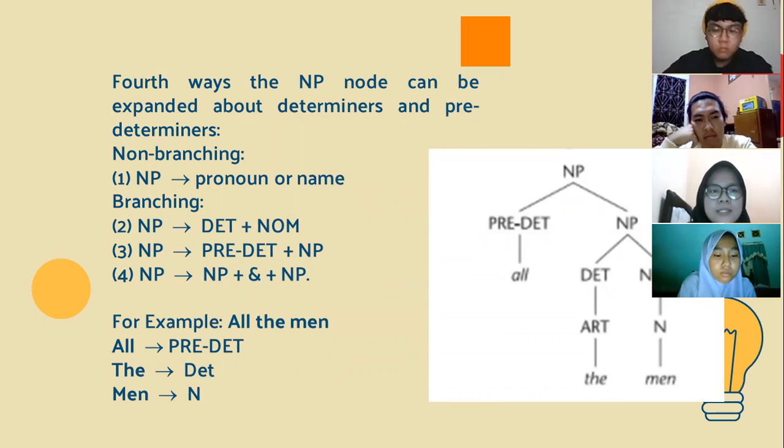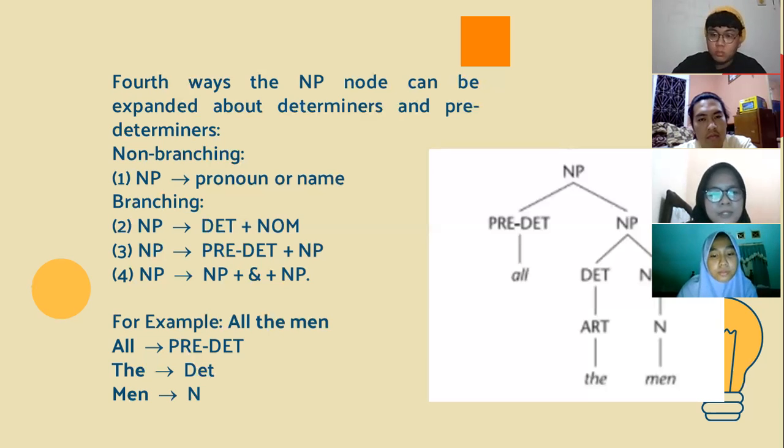Well, there are four ways the NP node can be expanded, regarding determiners and predeterminers. Non-branching: 1. NP is pronoun or name. Branching: 2. NP is determiner plus nom. 3. NP is predeterminer plus NP. 4. NP is NP plus N plus NP. For example, predeterminers: all the men. All is the predeterminer and the man is NP. The is the determiner and man is the noun. Next up,